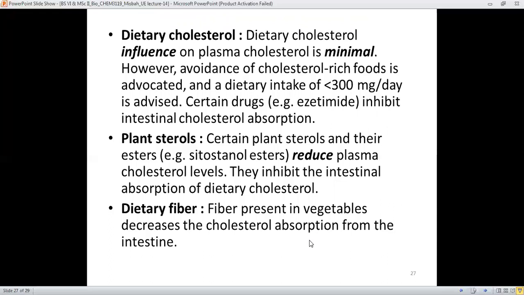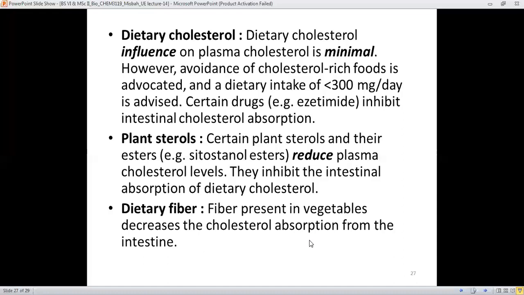It means that the cholesterol which is in the intestine shouldn't be absorbed into the bloodstream, so that its level does not rise. Therefore, these drugs inhibit absorption, so that the absorption of cholesterol from the intestinal lining is less.